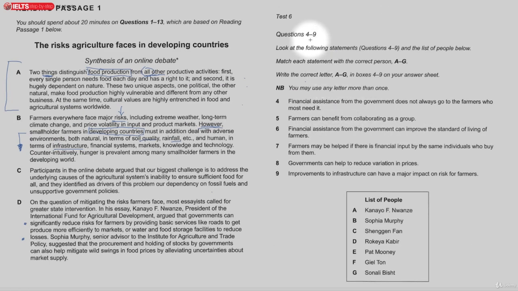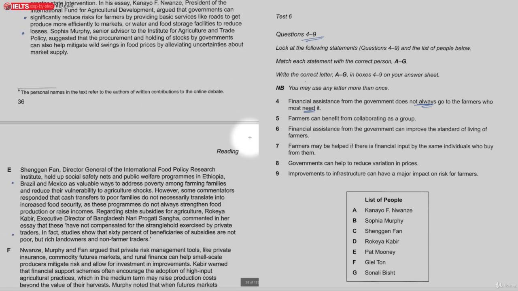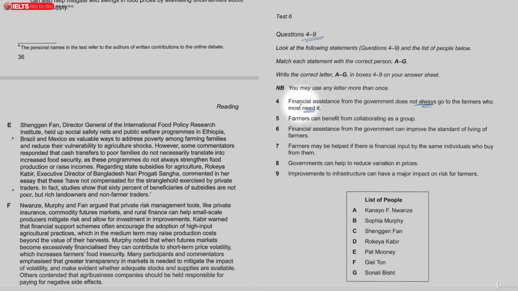Okay, now we move on to questions 4 to 9. So we're going to look at the most important words within this one. The financial assistance from the government does not always go to the farmers who need it most. So we're looking for poverty, poor, probably, or something like rich. Financial assistance is going to the more wealthy farmers.